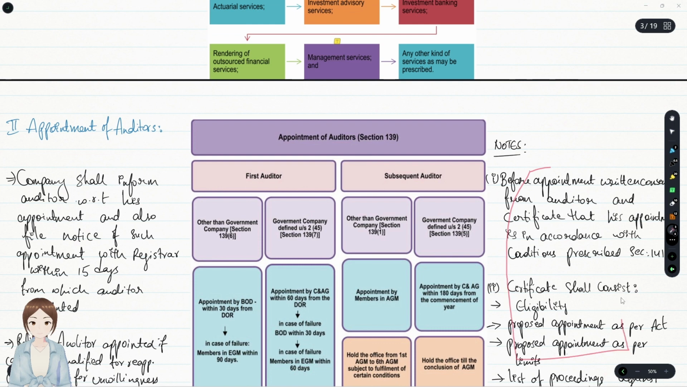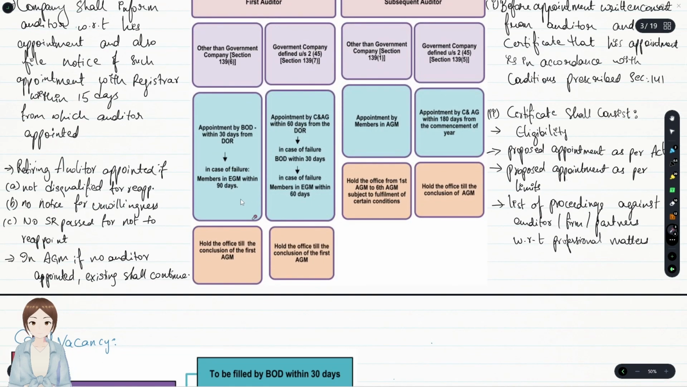These points we'll see somewhere later in the cost audit report. In the cost audit appointment provisions also, mostly the same would repeat. And here, as duties of the company, the company shall inform the auditor with respect to his appointment and also file notice with the registrar within 15 days from which the auditor is appointed.